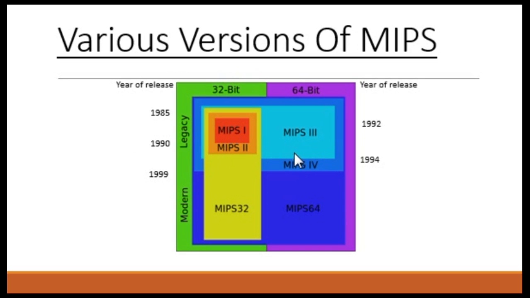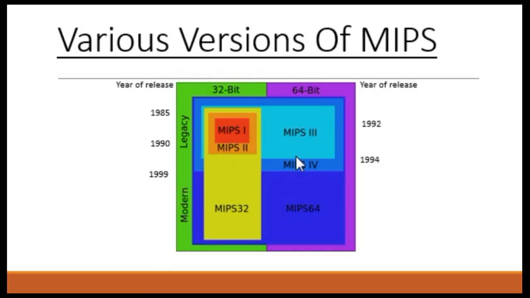When MIPS technology spun off from Silicon Graphics in 1998, they focused on the embedded market. At that time, this superset property was found to be a problem. So the architecture definition was changed to be defined in 32-bit as MIPS32, and for 64-bit it was the MIPS64 instruction set. MIPS 1 was introduced in 1985 with the R2000 and MIPS 2 was introduced in 1990 with the R6000.